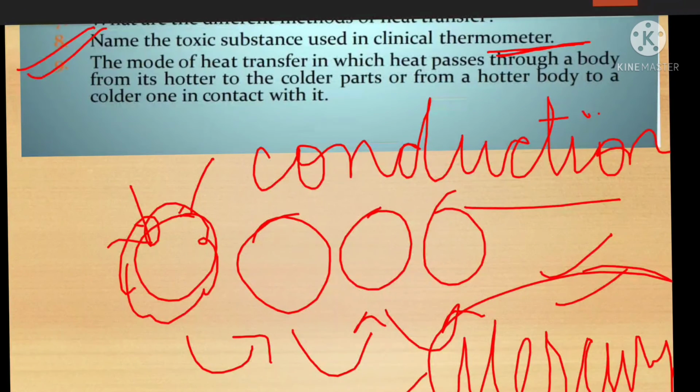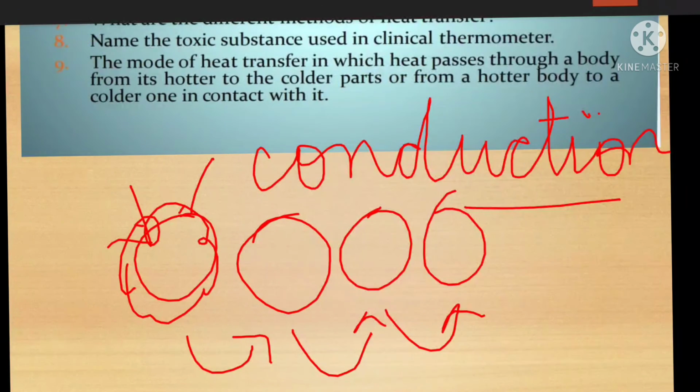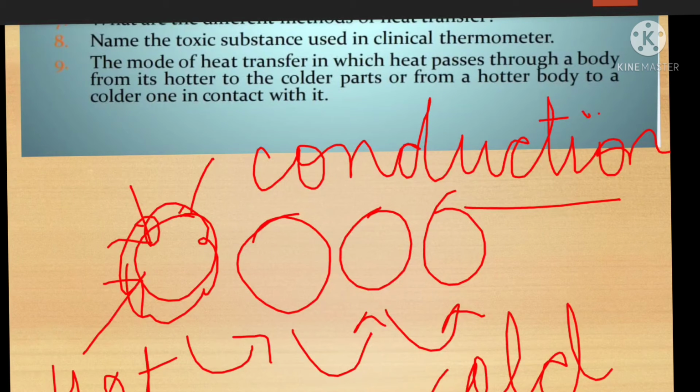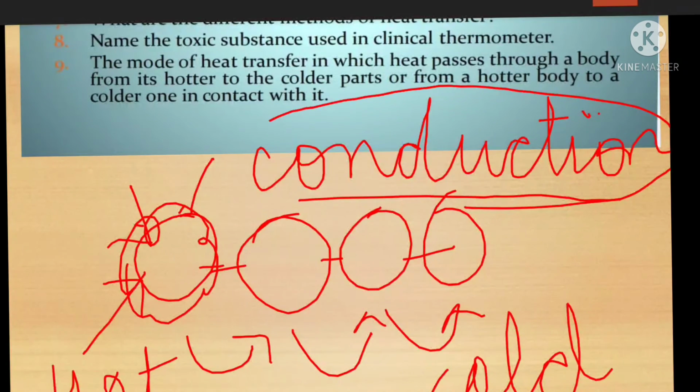Next, the mode of heat transfer in which heat passes through a body from hotter to colder, but they are all in contact. The correct answer is conduction, like your pan, like your utensil. First the lower base gets heated and then slowly the heat moves upward. The correct answer is conduction. I hope it is clear.